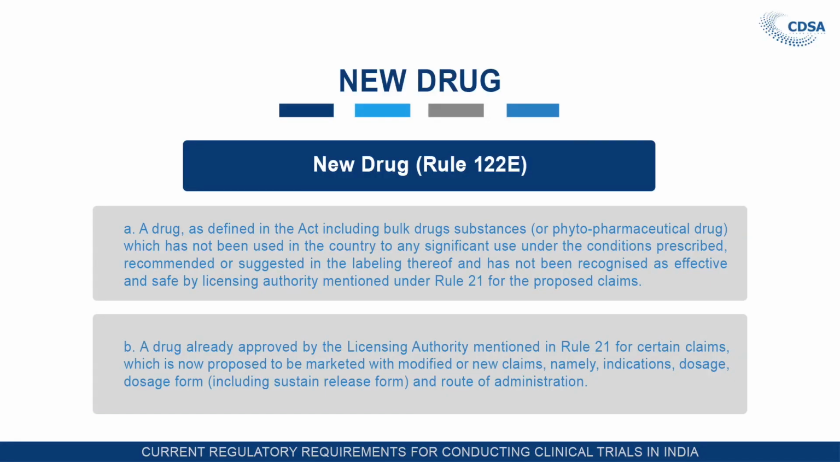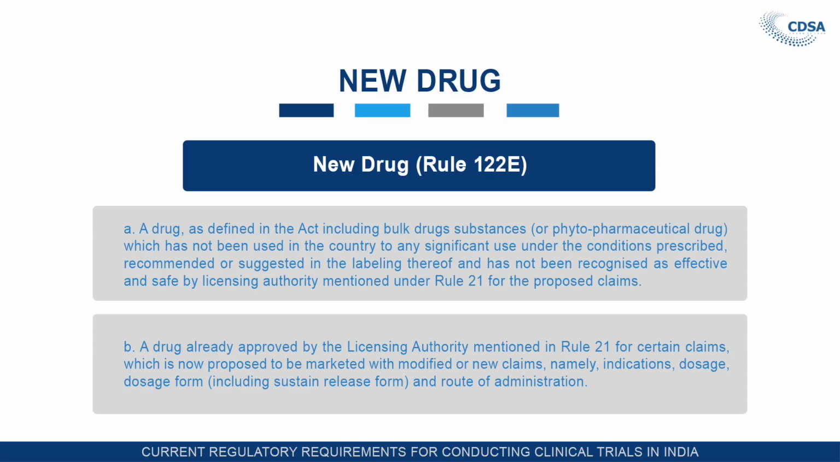Let us see clause B: a drug already approved by a licensing authority mentioned in Rule 21 for certain claim, which is now proposed to be marketed with modified or new claims, namely indication, dosage form including sustained release form and route of administration. What does it mean? It means the drug is already approved in India, now someone has proposed to market it with a different dosage form, different indication, or different route of administration.